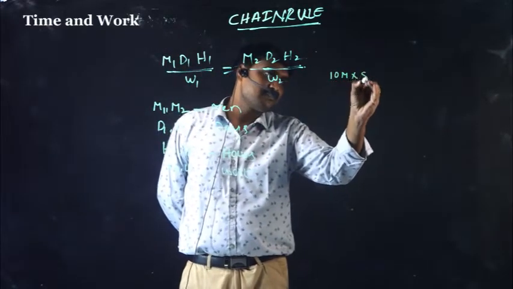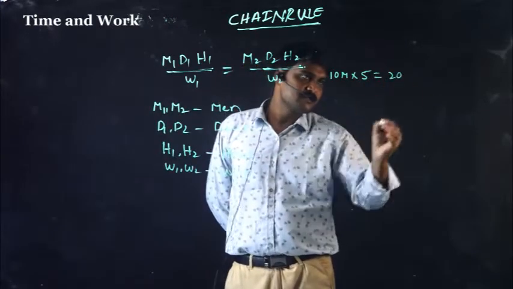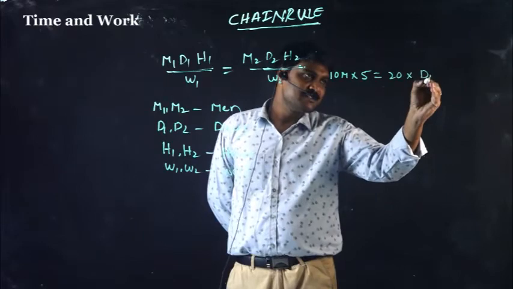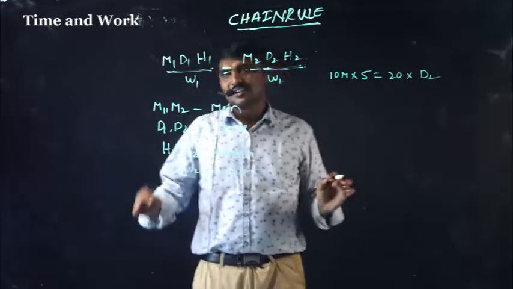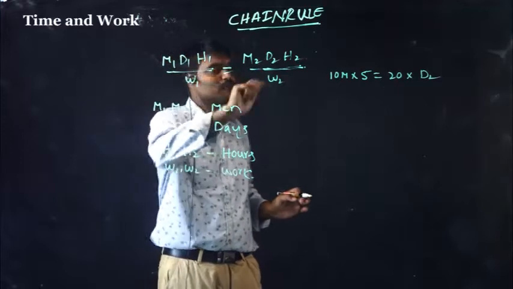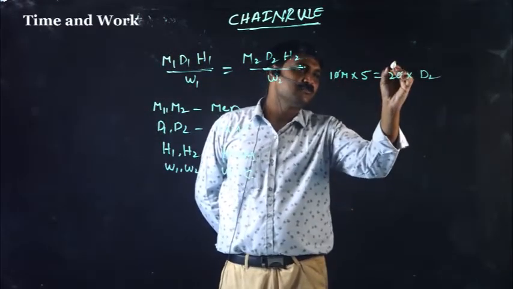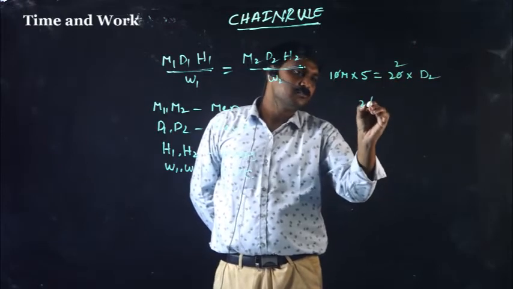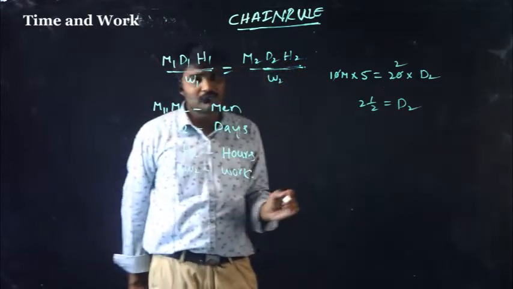Suppose 10 men can do a piece of work in 5 days. 20 men can do the same piece of work in how many days? Here M1 and D1 are given, so you can take M1, D1, M2, D2. Here 10 ones are 10, 10 twos are 20, so D2 equals 2.5 days.